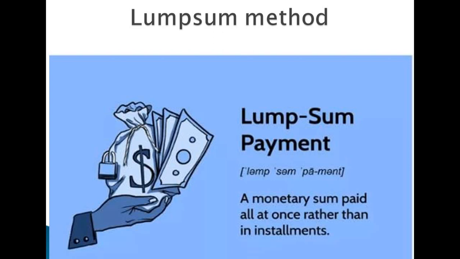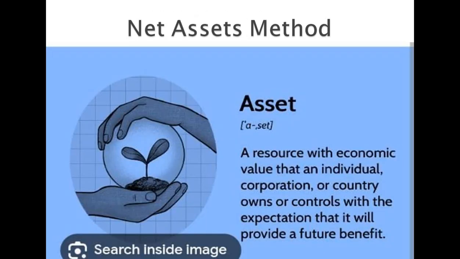Under the lump sum method, the purchase consideration is paid by the purchasing company in a lump sum amount. There is no installment. Suddenly, the purchasing company pays the entire amount to the selling company. That is called lump sum method. Second one, net asset method.